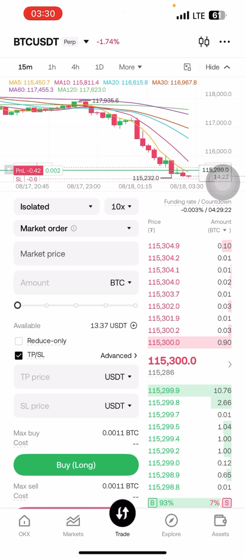As a beginner with a small capital, I'll advise you to go in with, let's say, 10 times. Yeah, 10 times.